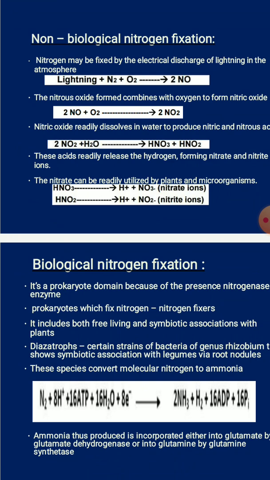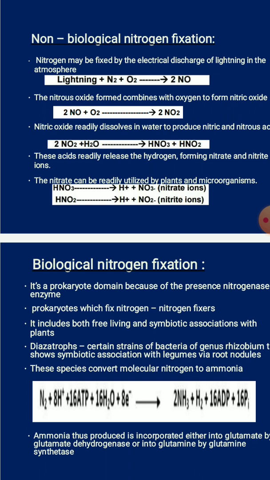So this is a prokaryotic domain where, because of the presence of the nitrogenase complex enzyme, this process is carried out in a biological way, where the nitrogen is going to be fixed. So the prokaryotes are going to fix the nitrogen. They are called nitrogen fixers. So it includes both free living and symbiotic association with the plants.